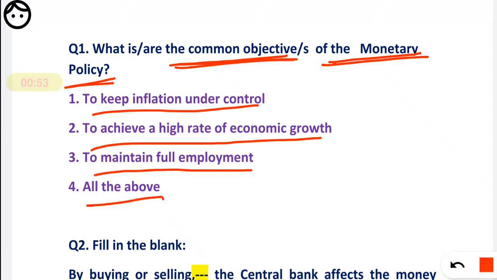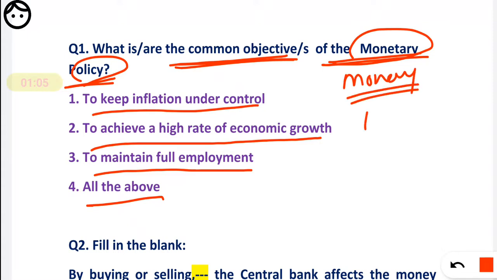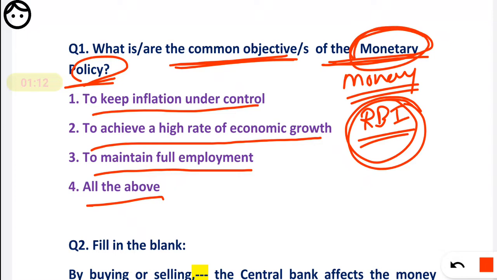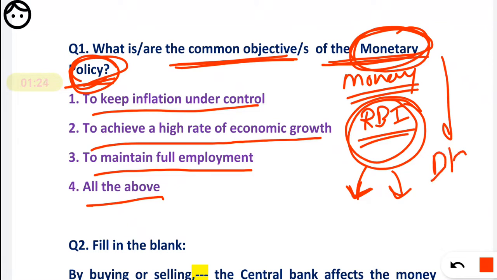So friends, see here the basics. What do we mean by monetary policy? See the word monetary. Monetary basically includes money, and money is generally managed by RBI. So remember, RBI decides the monetary policy, and how can RBI control the money in the market? Monetary policy basically means the demand and supply of money.